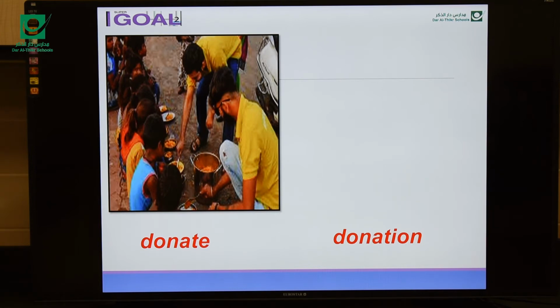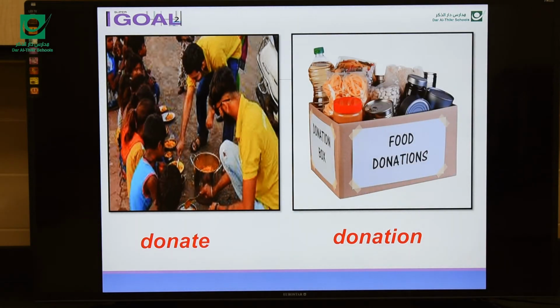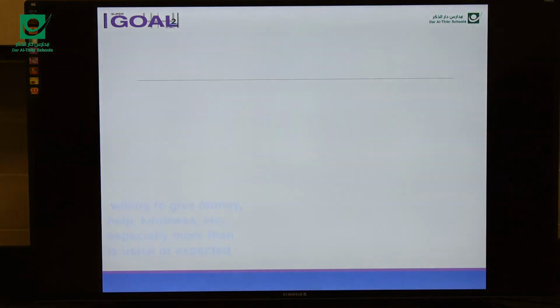So we have donate money, donate food, donate things, maybe clothes to the poor. And the noun is donation. And here we have food donations. You can donate food to the poor. Say it. Donate, donation.